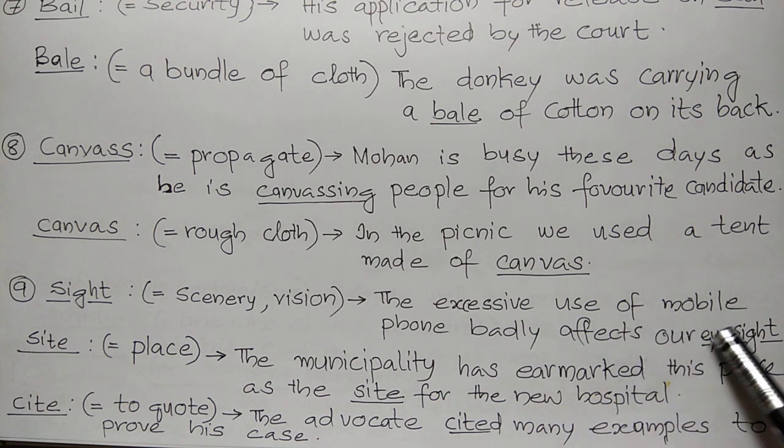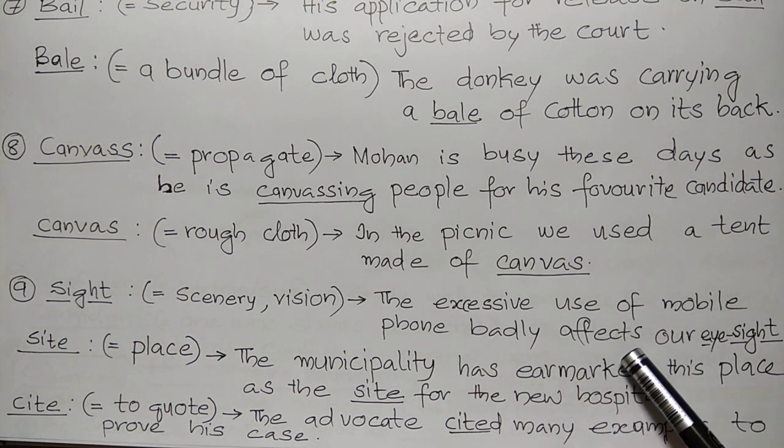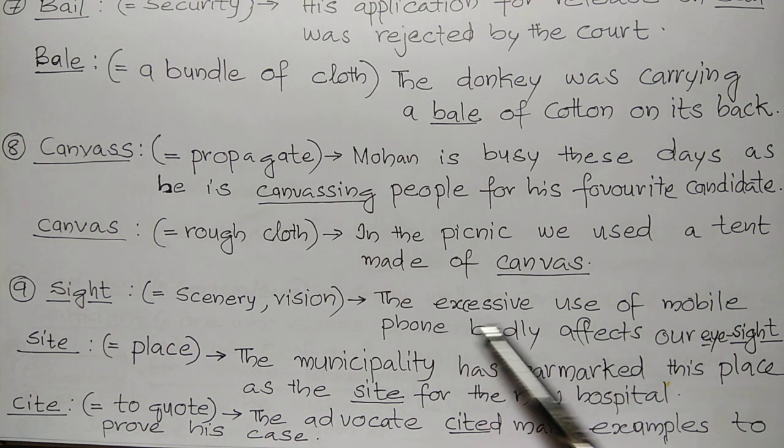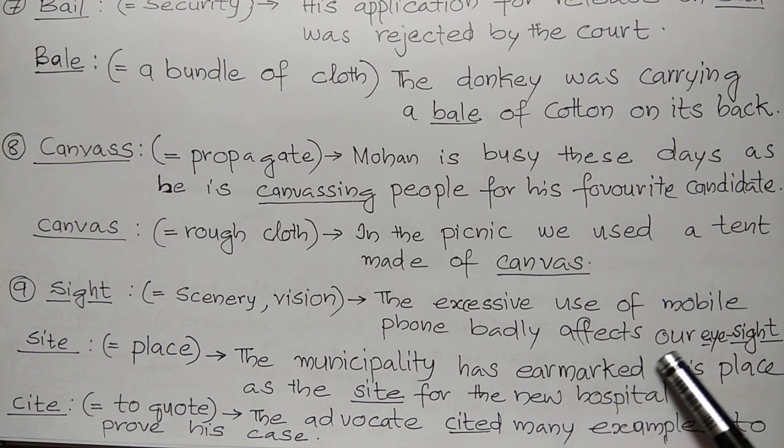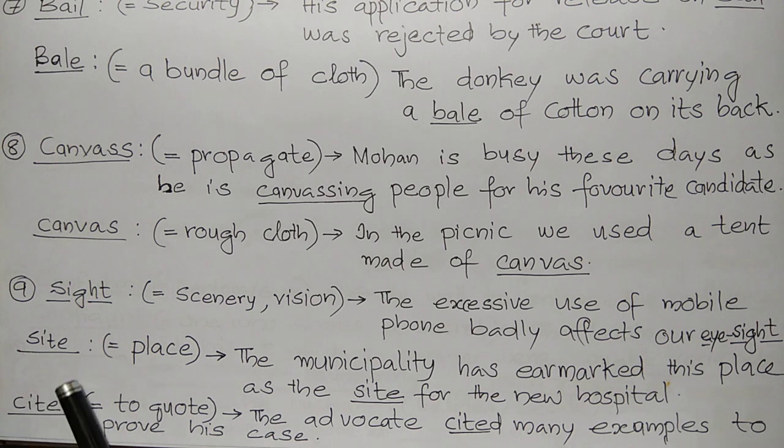The excessive use of mobile phone badly affects our eyesight. It's a truth. The excessive use of mobile phone badly affects our eyesight. So here, eyesight, that is vision. Second one, S-I-T-E, site.